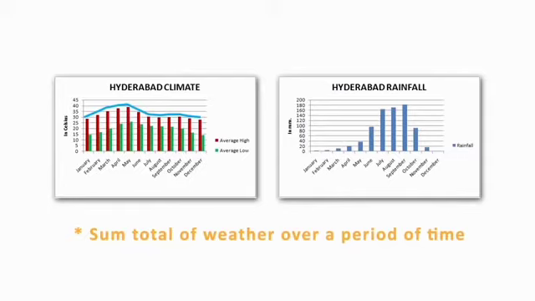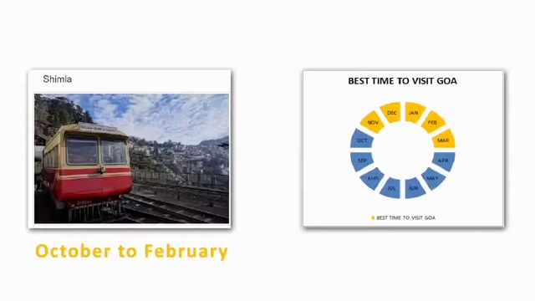What I mean by that is, for example, how is the weather of so and so hill station during January, February or March month? So you see, I'm referring to a longer duration of time. So a climate of a particular place has not been formed in a 1, 2 or 3 days basis. It has been formed over a longer period of time, and that's how people clearly refer to it, saying that hill stations are good during so and so month, or the right time to go to Goa is so and so month. So I hope you got the differentiation between climate and weather.